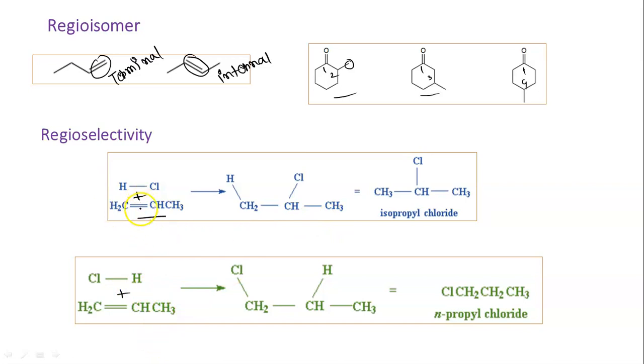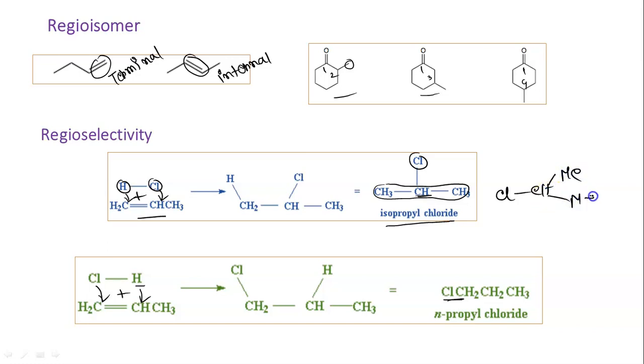So in the first case, what is happening? Here hydrogen is added to this carbon and Cl is added to this carbon. So finally in the product that we are getting, Cl is attached to the middle carbon. But if you look at the second box, here Cl is attached to the terminal carbon and hydrogen is attached to the middle carbon. That means in the product that we are getting now, chlorine is at the terminal carbon. So this is isopropyl chloride, because this group is an isopropyl group, CHMe2. We can also write it in this way, isopropyl chloride, and this is n-propyl chloride because it is linear.